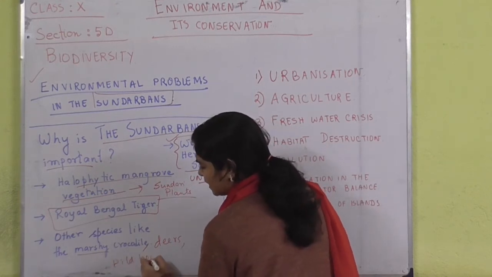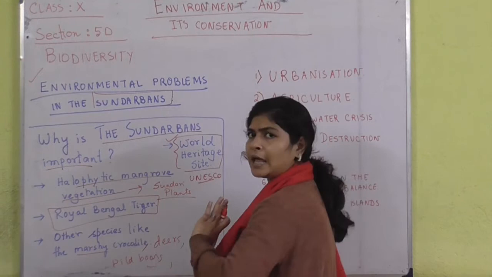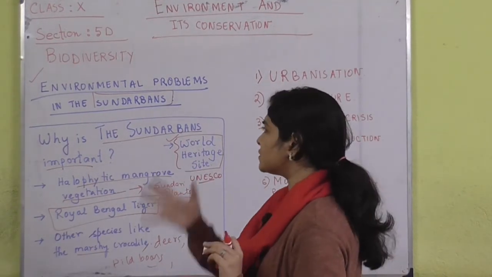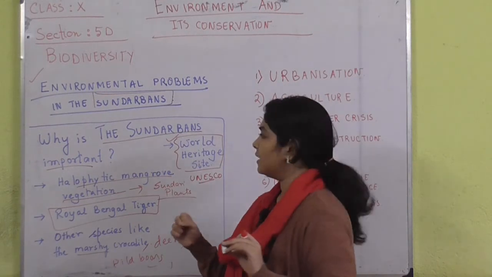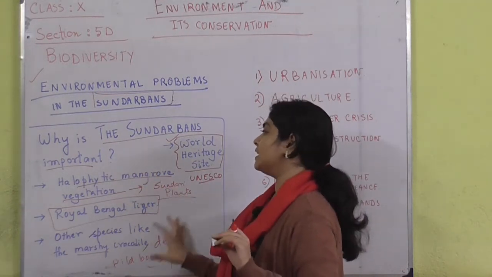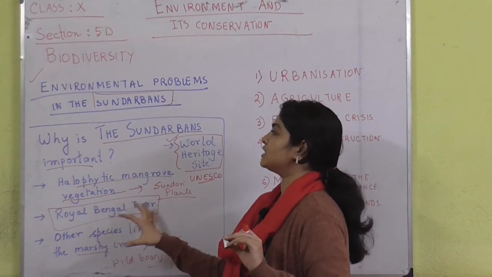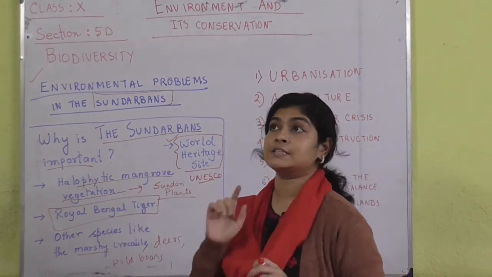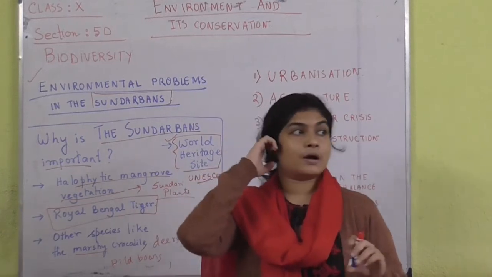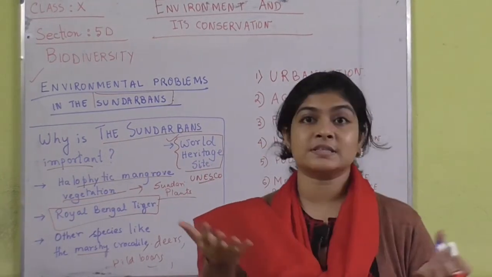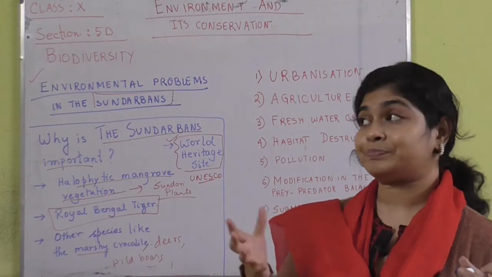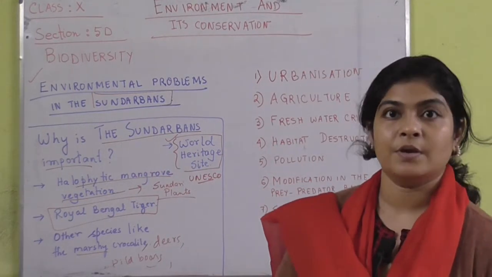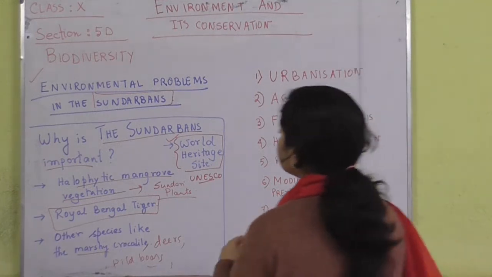There are many different types of animals and a variety of birds present in the Sundarbans. So it is richly diverse, and the unique mangrove vegetation is the reason why the Sundarbans is considered very important. Due to the forest cover over there, it helps in the balance of the ecosystem. We have already talked about balancing the environment.